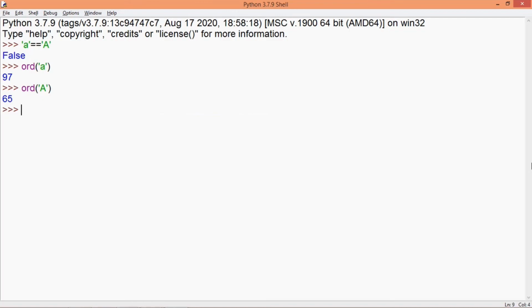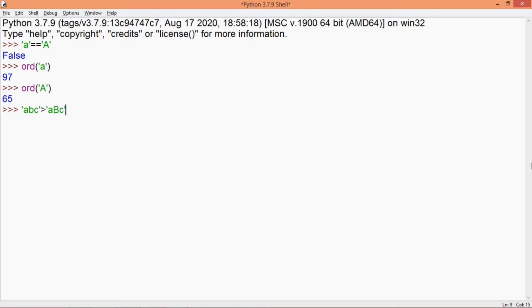Now let's say if I write here a, b, c and greater than a, and then I write capital B and then c. Now in this case, the comparison will be done letter by letter. So it is going to check letter a greater than letter a. So on the left and right side, both of them are in small case, and the ASCII codes of these letters is same.